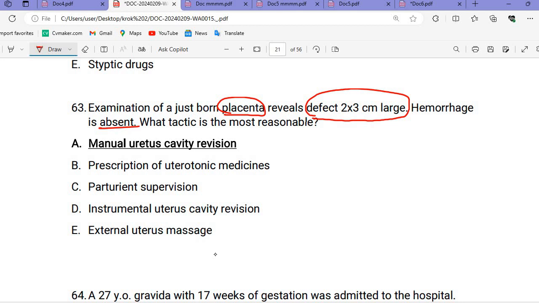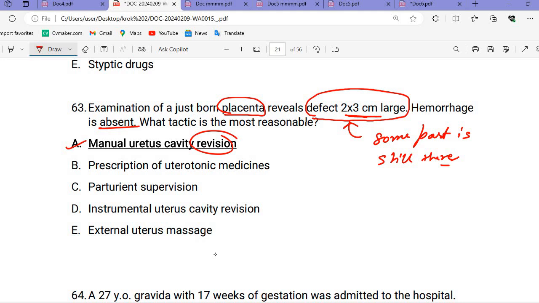It means if there is any defect that is 2 to 3 centimeters large, some part is still there. Some parts of the placenta are still there. That's why we need to manually remove those. We need to check with manual uterine cavity revision. We need to do the revision.